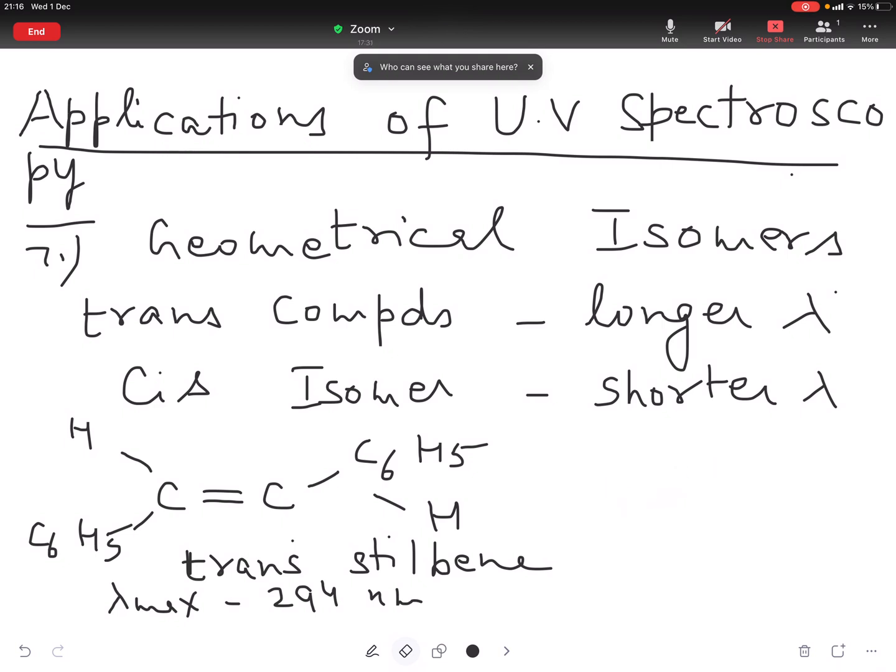The reason being that in trans stilbene, the two phenyl groups, they are on the opposite sides of